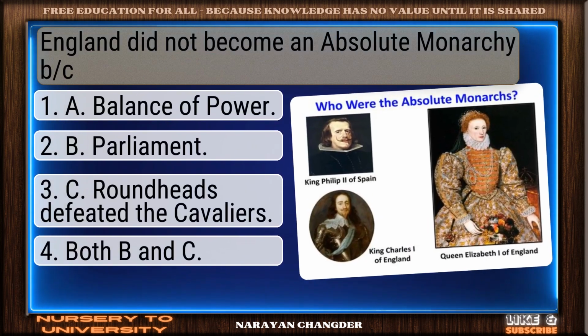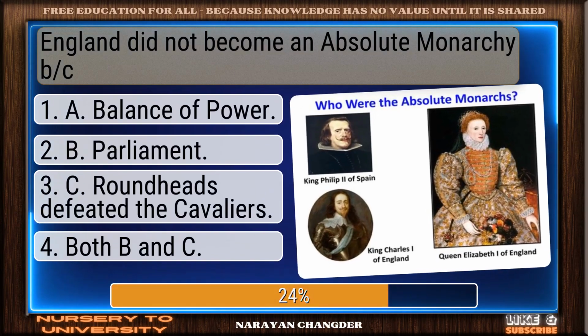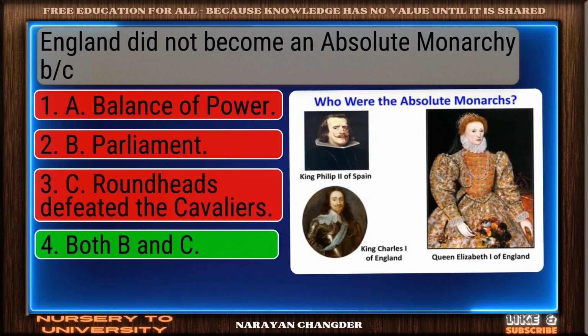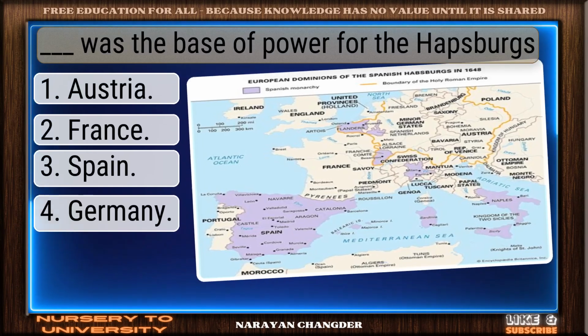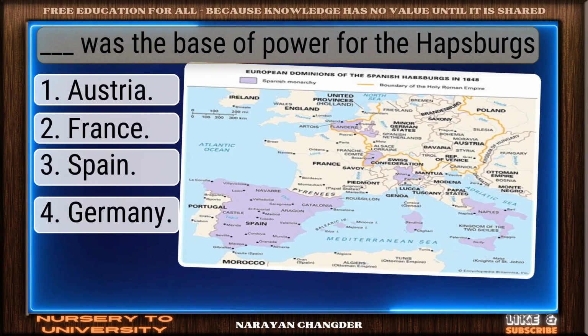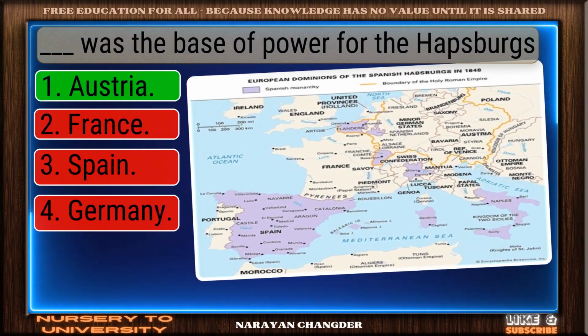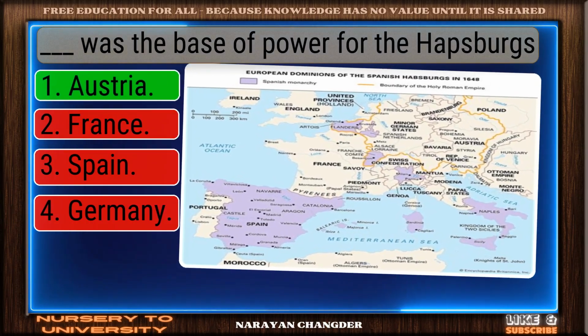England did not become an absolute monarchy because. Great job. Both B and C is the accurate answer. Dash was the base of power for the Habsburgs. Nicely done. Austria is a solid answer.